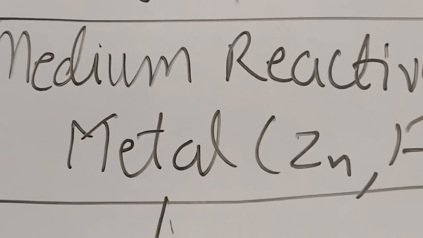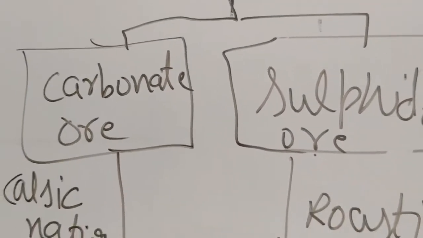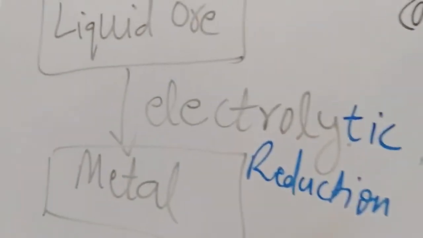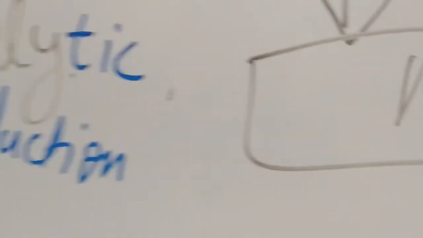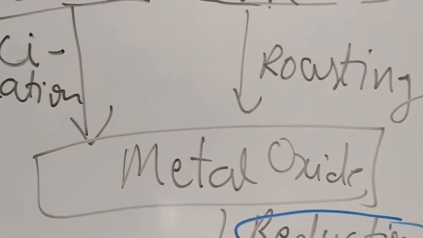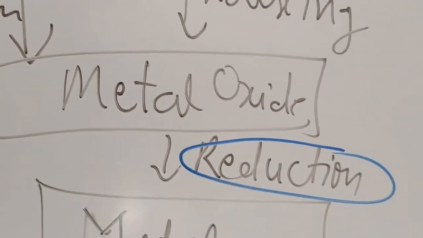Then medium reactive metal, which you have studied right now. You will get carbonate or sulfide ore. For carbonate, calcination is done. Then for sulfide, roasting is done. Ultimately, from both the methods, you will get metal oxide. And this metal oxide undergoes reduction.